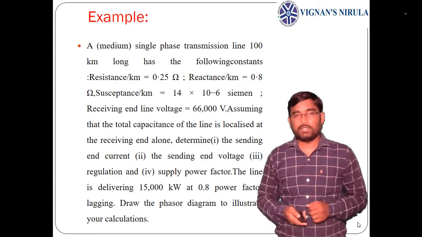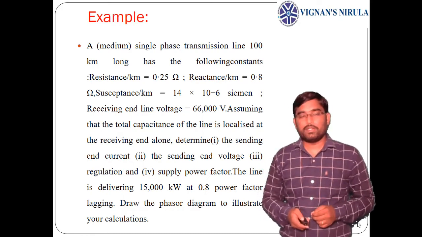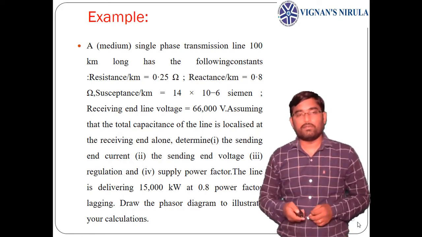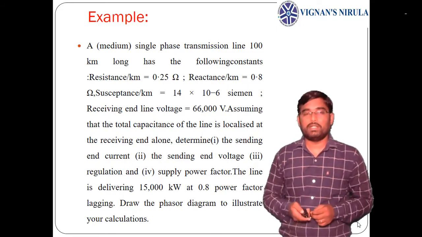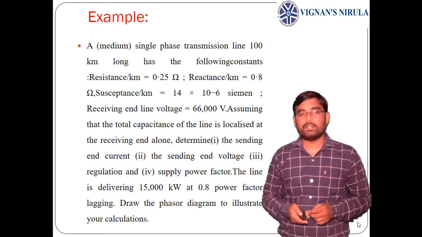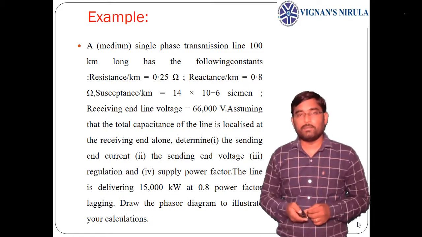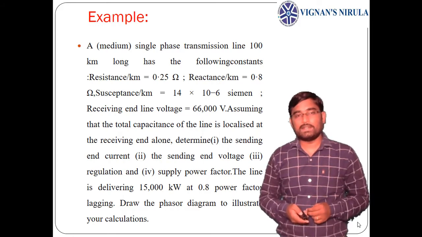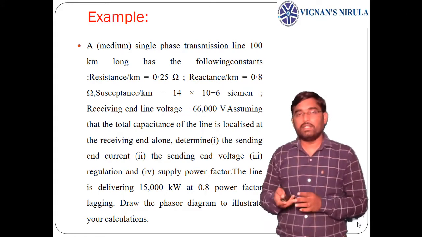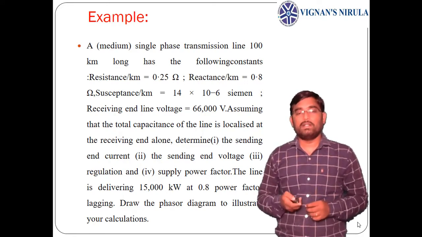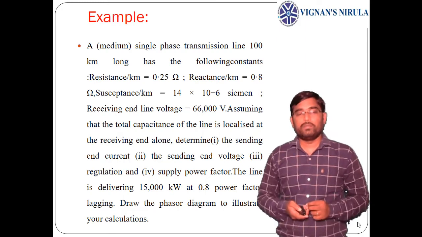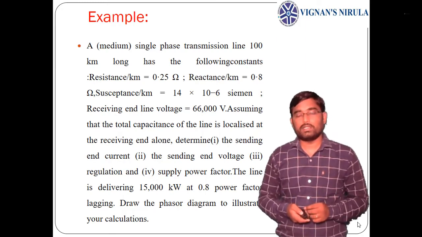If you take up an example based on this end condenser method: a medium single phase transmission line of 100 km long has the following constants. Resistance per kilometer is 0.25 ohms, reactance per kilometer is 0.8 ohms, susceptance per kilometer is 14 into 10 power minus 6 Siemens, and receiving end voltage is given as 66,000 volts. Assuming that the total capacitance is located at the receiving end, that means the end condenser method is used, determine the sending end current Is, the sending end voltage Vs, the voltage regulation, and the supply power factor, that is cos phi s.